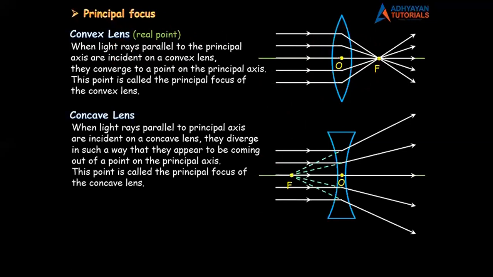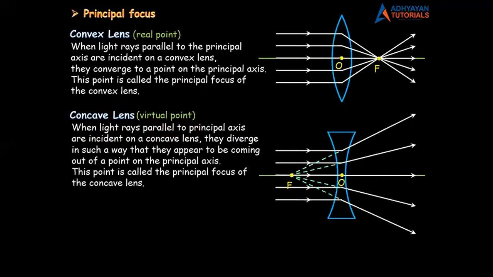अभी concave का diagram देखोगे ना तो rays are not really meeting. They are only appearing to meet. And such a point, children, is called a virtual point. Virtual means something which is not real. It is imaginary. Rays really meet नहीं हो रहा है. We are only imagining that rays are meeting at this point, and that's why it's a virtual point. So remember, the principal focus of a convex lens is a real point. The principal focus of a concave lens is a virtual point.